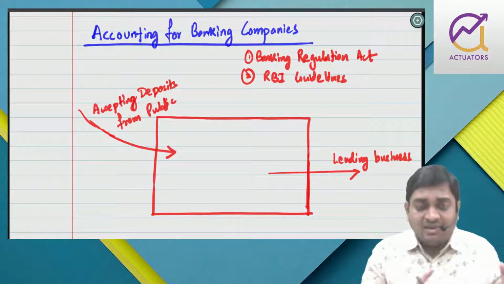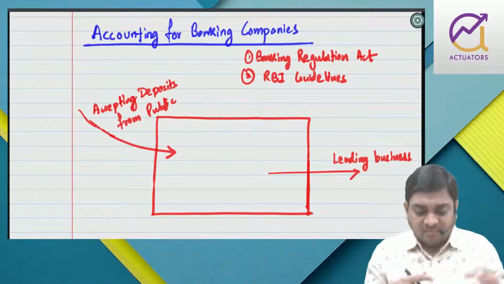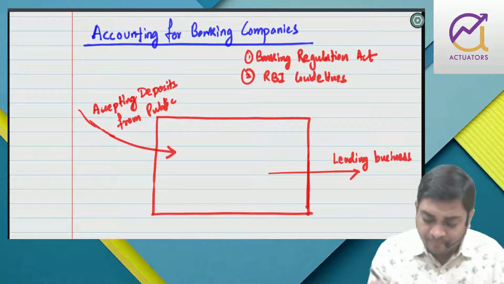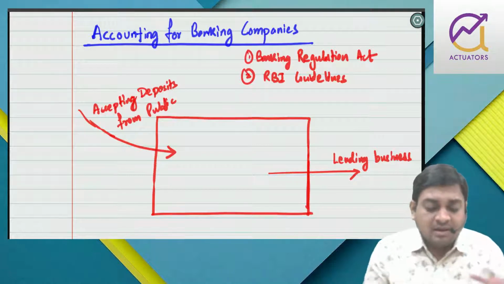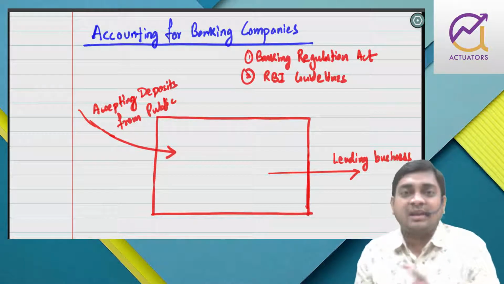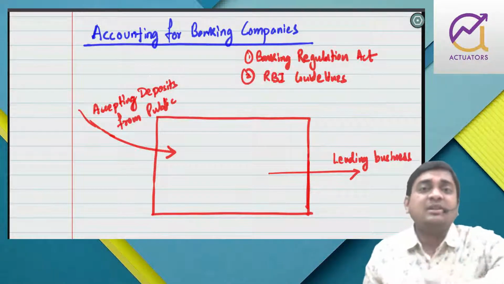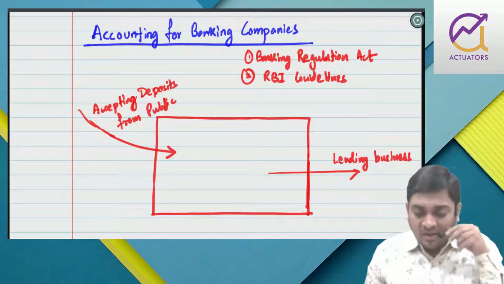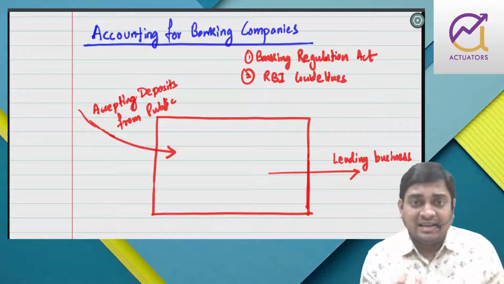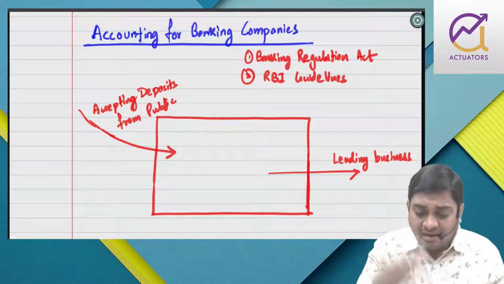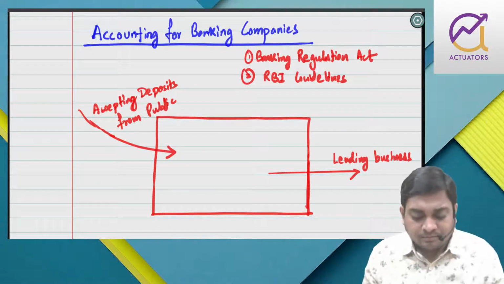The bank has to maintain some liquidity. Say, for example, thousands of persons are depositing money in the bank, but all of them will not withdraw at the same point of time. So the bank needs to maintain liquidity with itself and the remaining amount it can lend.